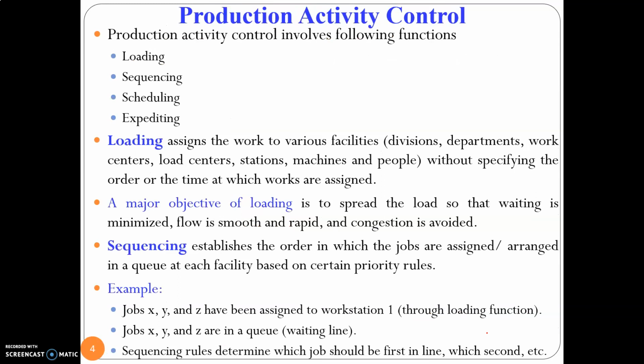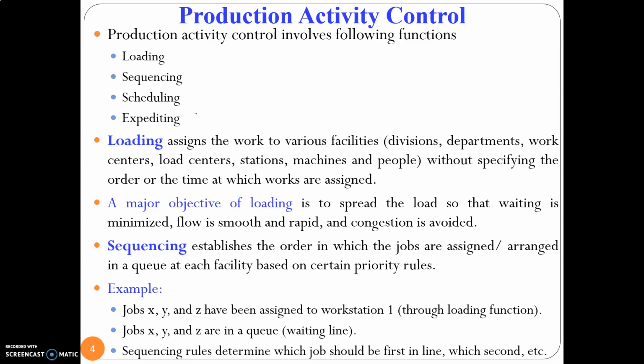So in production activity control, we have 4 functions. They are loading, sequencing, scheduling and expediting. Under loading, we have a master production schedule or a material requirement planning, everything we have, right? Now I know that I have to produce, say for example, 10 units of product in this month. How I'm going to assign those units of products or those units of jobs to the machines, that is known as loading. So how I'm going to assign a particular set of products to a certain set of machines. This deals only with assigning.